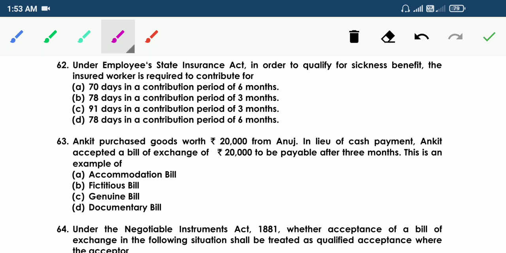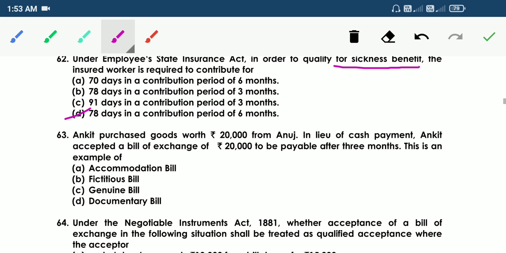So the answer is D, 78 days in a contribution period of 6 months. Under the Employee State Insurance Act, in order to qualify for sickness benefit, the insured worker is required to contribute for 78 days in a contribution period of 6 months.